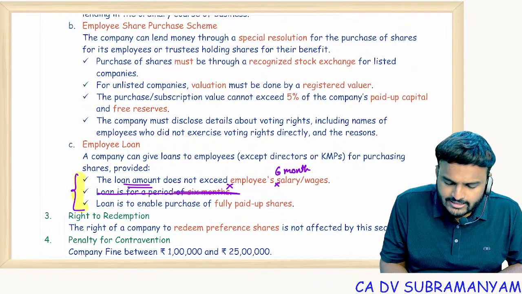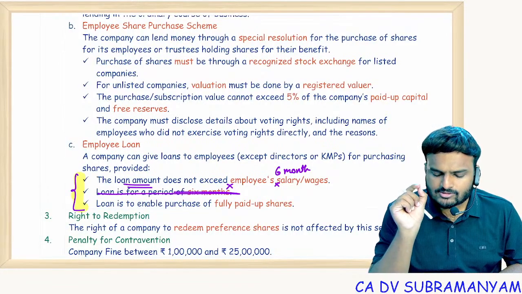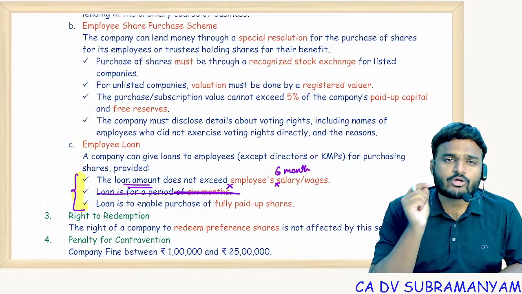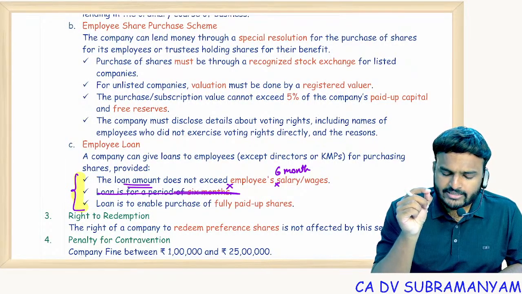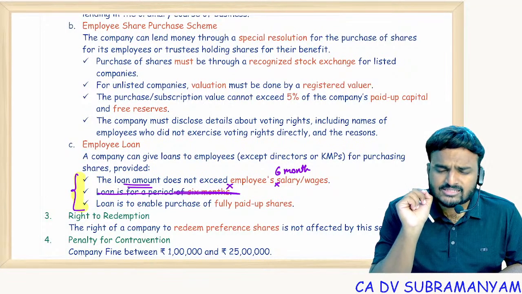So just strike off this point. And loan is to enable purchase of fully paid up shares. That's it. This is the minute correction you have to do if you are reading my material. Small printing error is there. So loan amount should not exceed 6 months salary or wages.